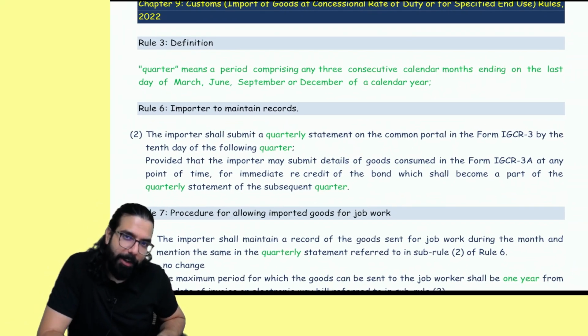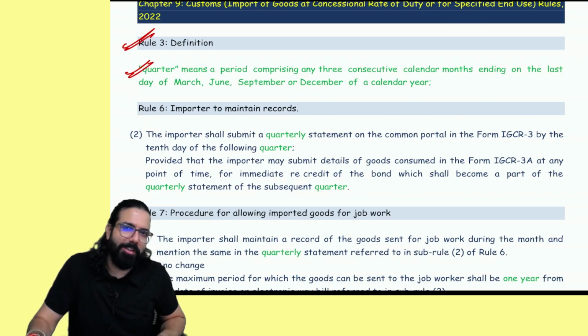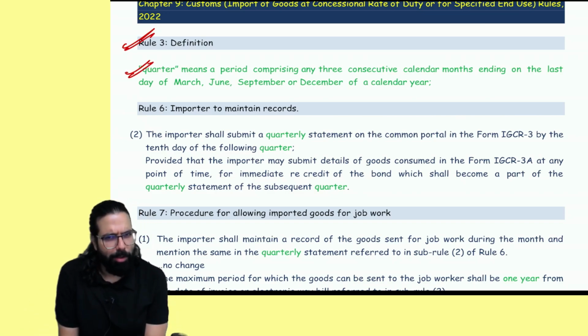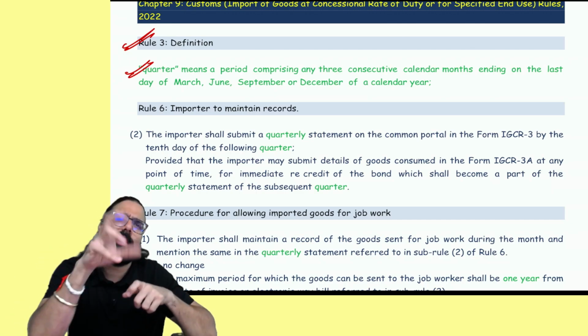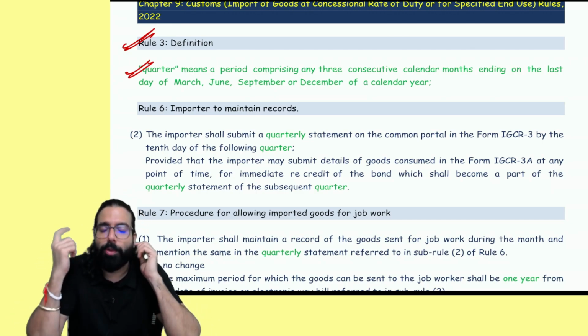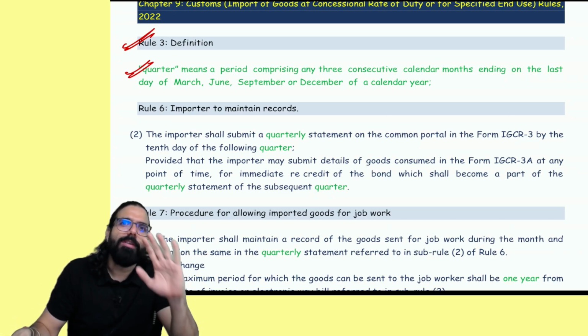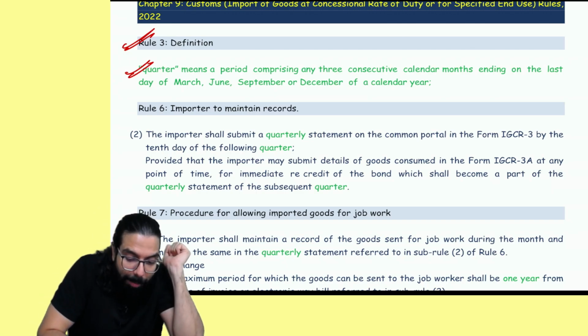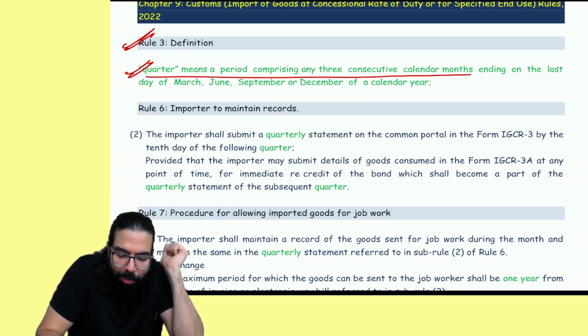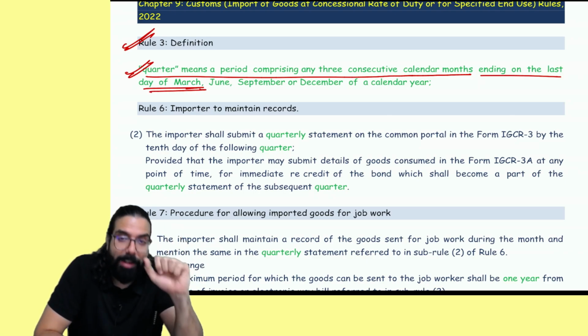See, and you know what? There was a definition of quarter. Sir, what does the definition of quarter mean? April, May, June, July, August, September, October, November, December, Jan, Feb, March. Sir, is it financial year or calendar year? So they went ahead and clarified. Now what they mean is financial year. And that is why you will see quarter means any 3 consecutive months ending on the last day of March. So Jan, Feb, March is 1 quarter.